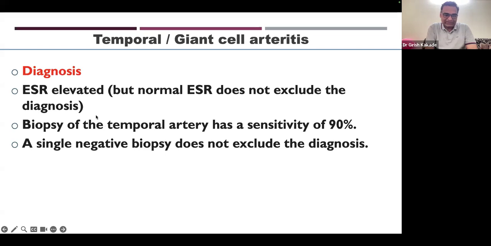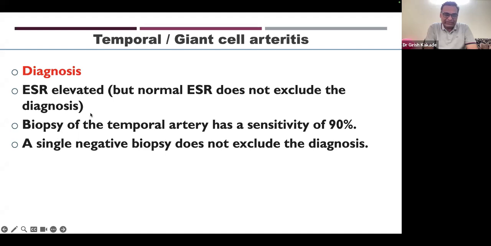The next step, now that it is easily available, is that we can do temporal artery Doppler. The temporal artery Doppler can show a typical halo sign, the inflammation around the blood vessel, and that will give us the definitive diagnosis.